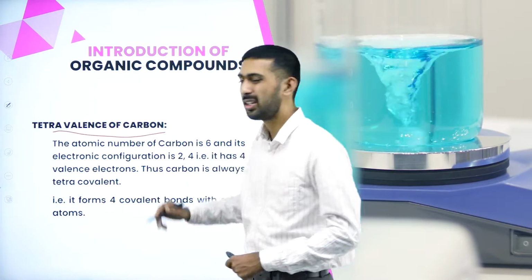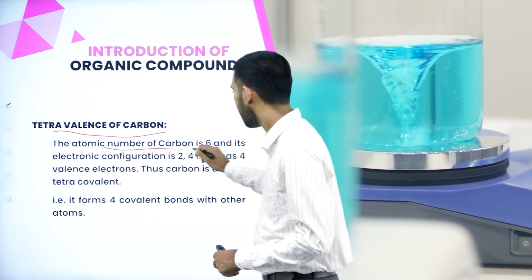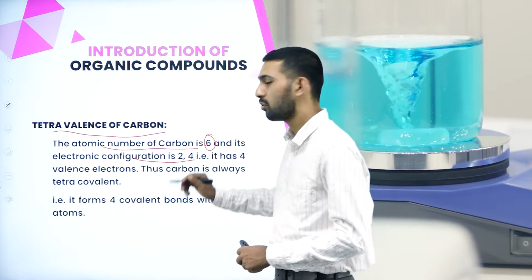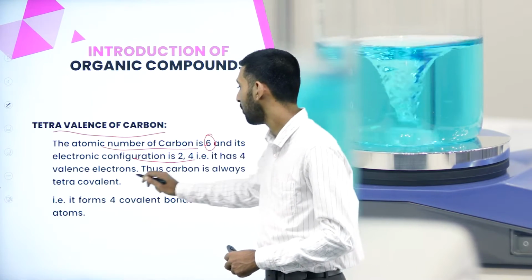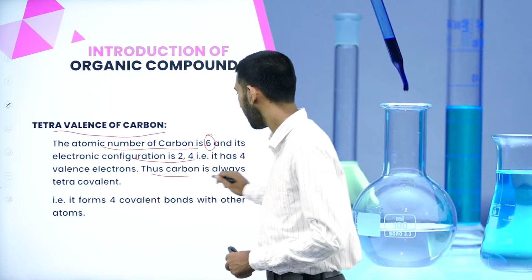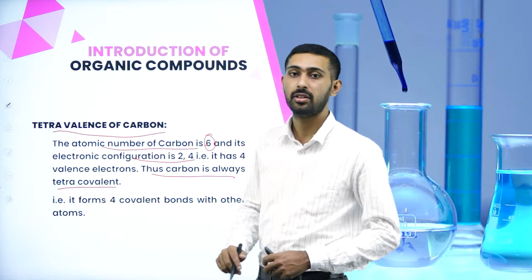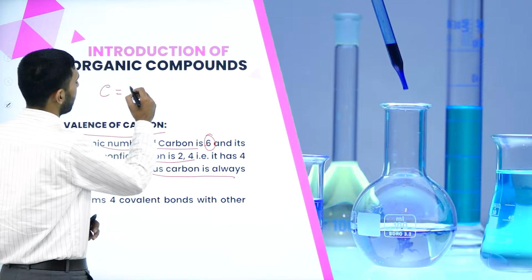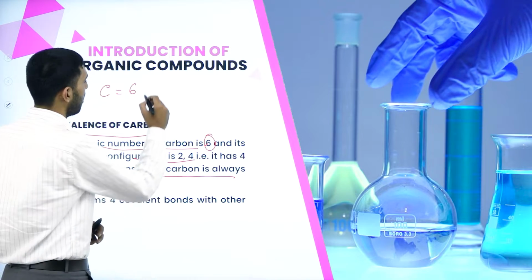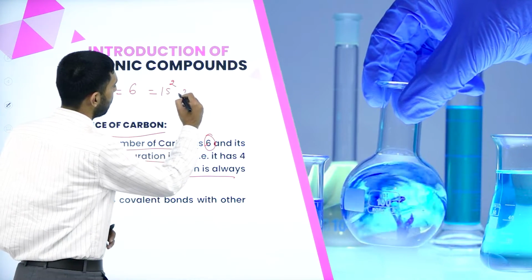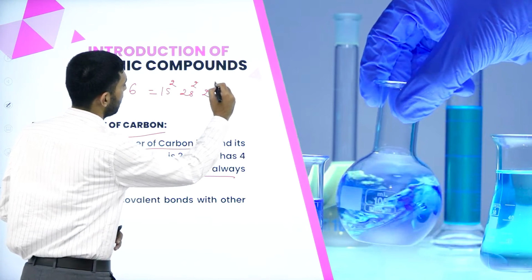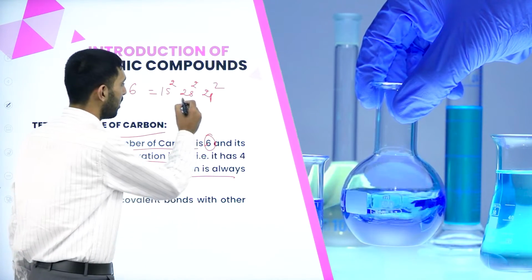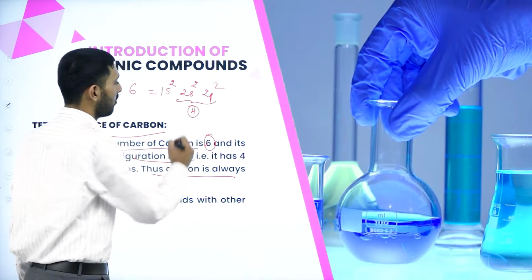Tetravalence of carbon. What do you mean by tetravalence of carbon? The atomic number of carbon is 6, and its electronic configuration is 2,4, and it has 4 valence electrons. So it is called tetracovalent. For example, how to write the electronic configuration of carbon? Its atomic number is 6. Let us write the electronic configuration: 1s2, 2s2 and 2p2. Here, what is the valency of carbon? Here 4 is the valency of carbon.